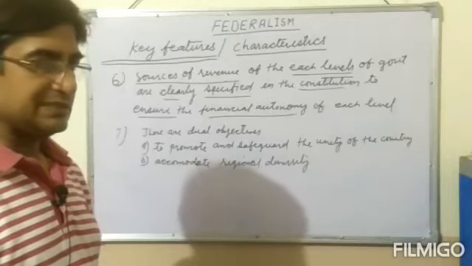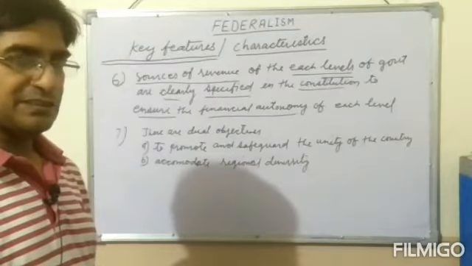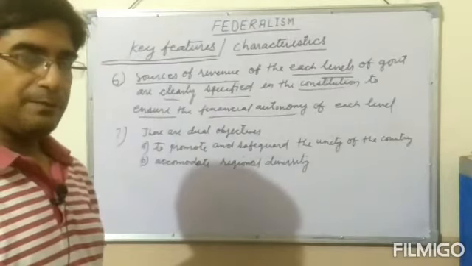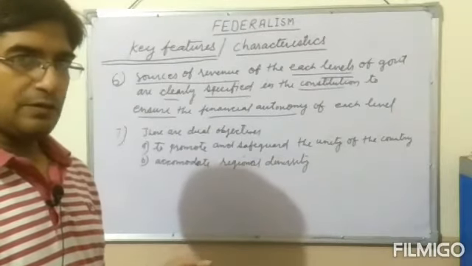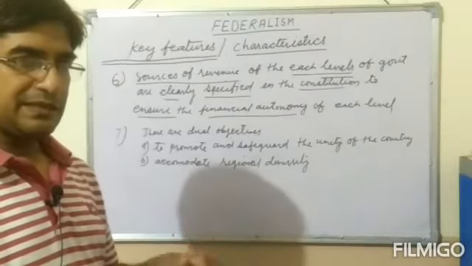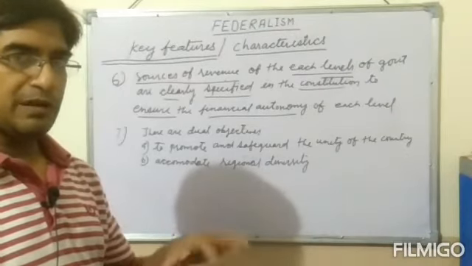So all these different features are brought into a uniform way.